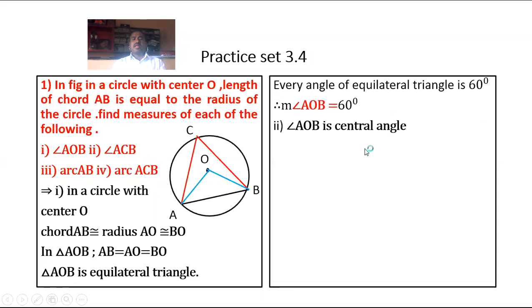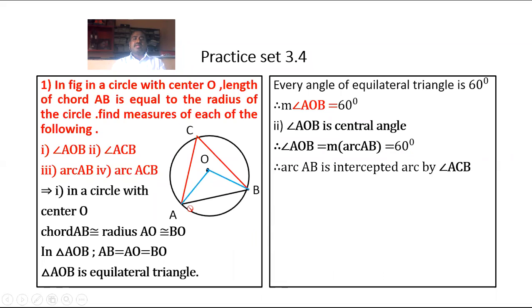Second, to find the measure of angle ACB. Therefore, angle AOB is a central angle. हा केंद्रीय कोन आहे. Therefore, angle AOB is equal to measure of arc AB, which is equal to 60 degrees. Therefore, central angle is the same as its intercepted minor arc. Angle AOB is equal to measure of arc AB. And the arc AB is an intercepted arc by angle ACB.